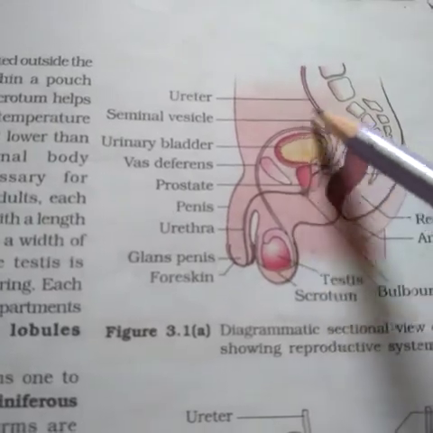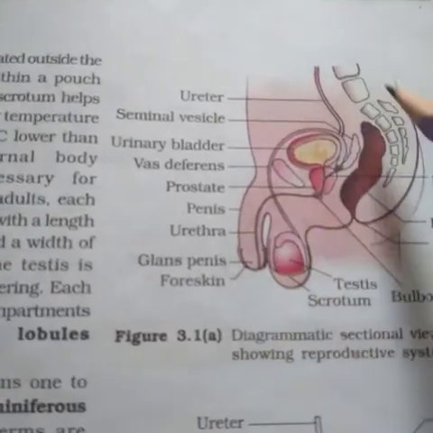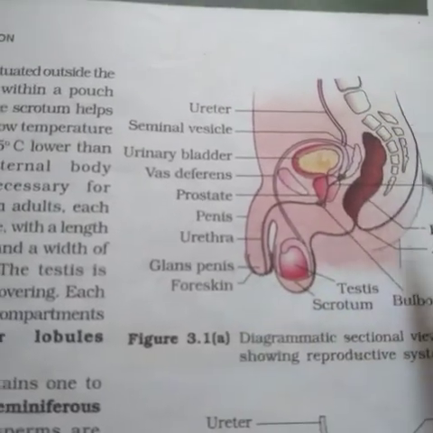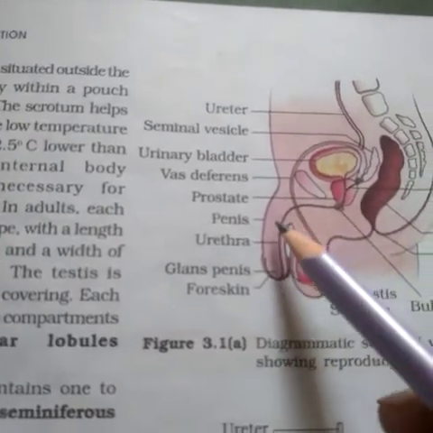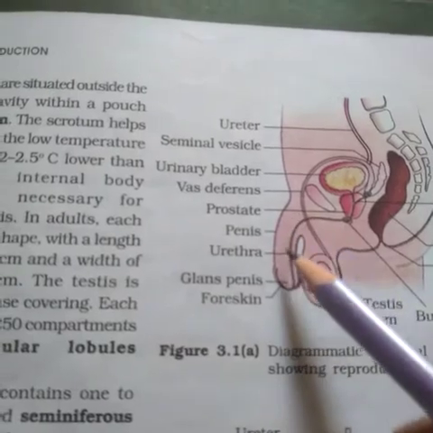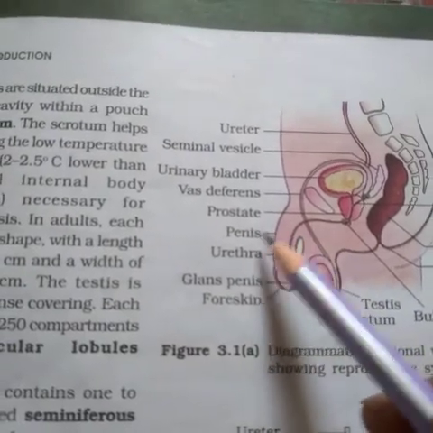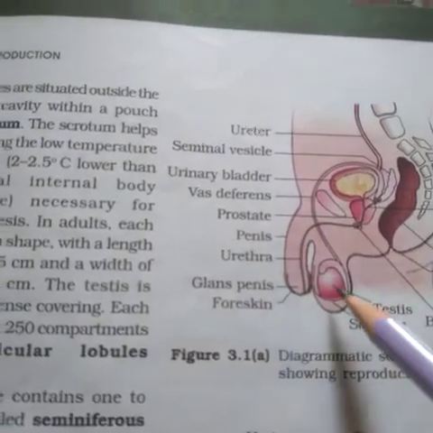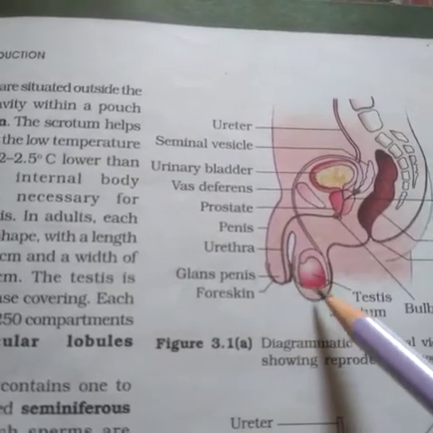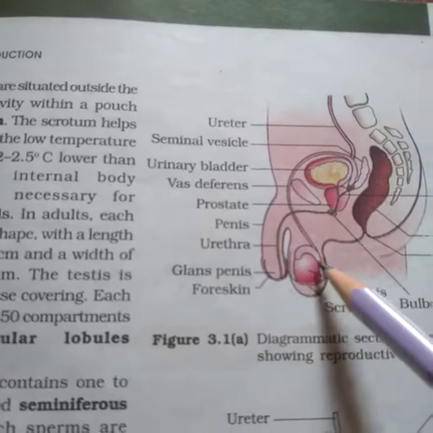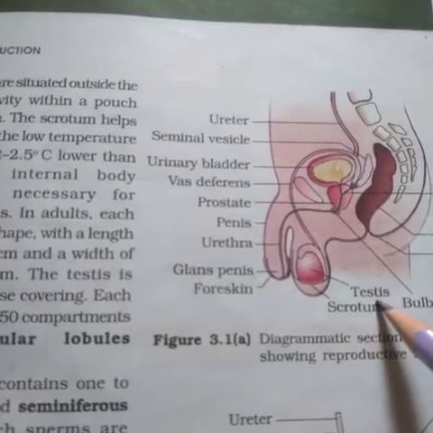Here in this diagram, you can see the male reproductive system in the human body. This long cylindrical muscular structure is the external genitalia, which is known as the penis. Here you can see a thin skinny bag, inside which an oval structure is present, which is known as the testis.